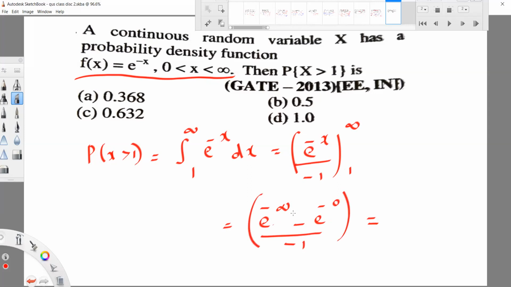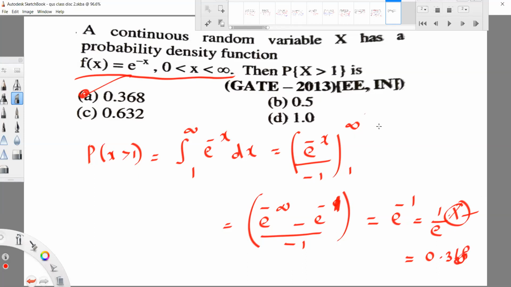Now e power minus infinity is 0, and for the lower limit we get e power minus 1. So here we will get the answer e power minus 1, or 1 by e. The value of 1 by e is 0.368. You can check this value with a calculator. In the GATE exam a virtual calculator is available. So you'll get option A. Okay, option A.